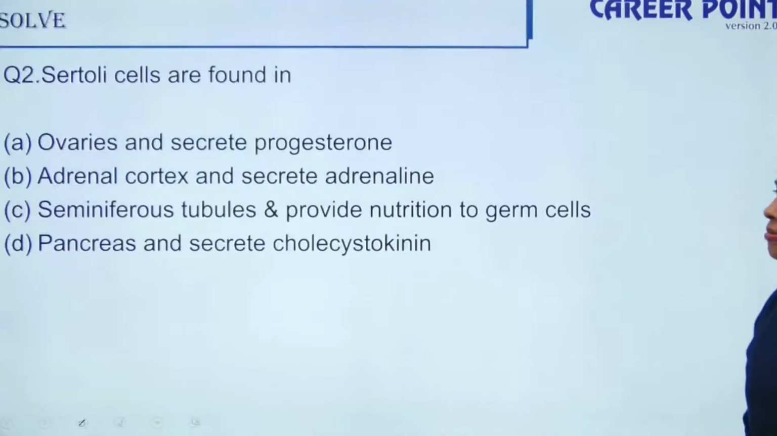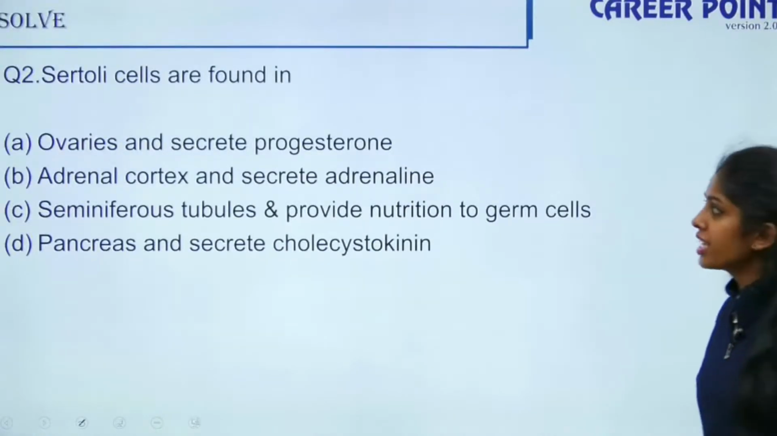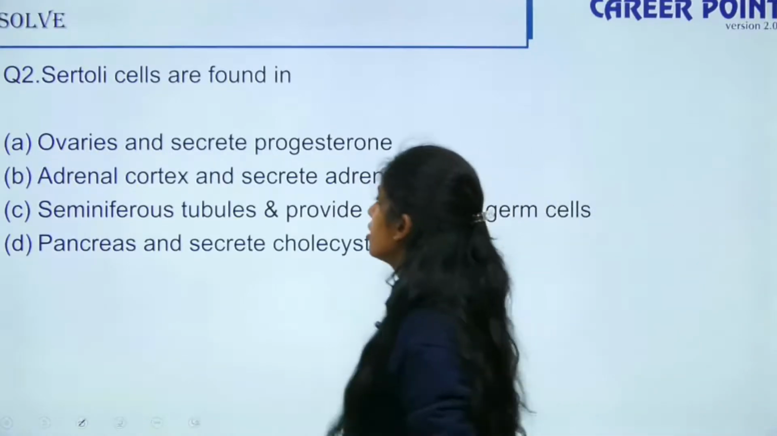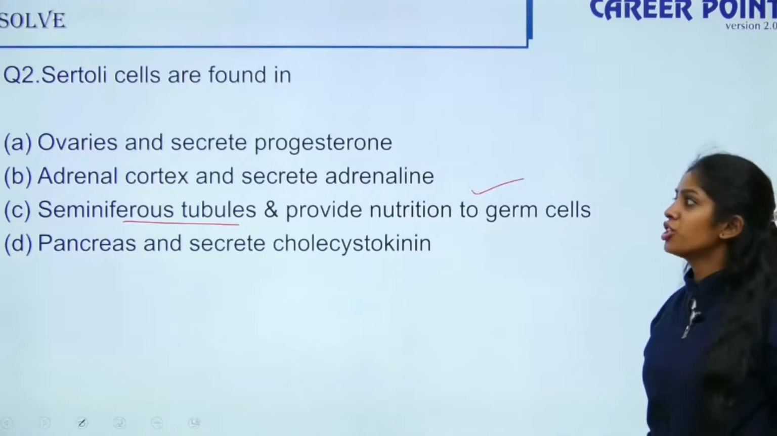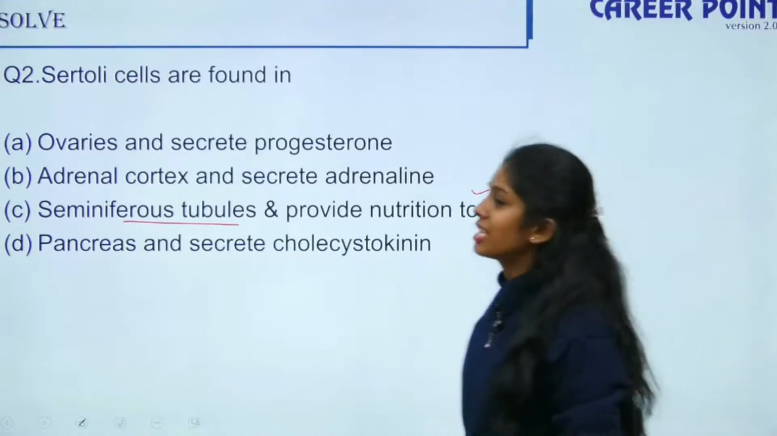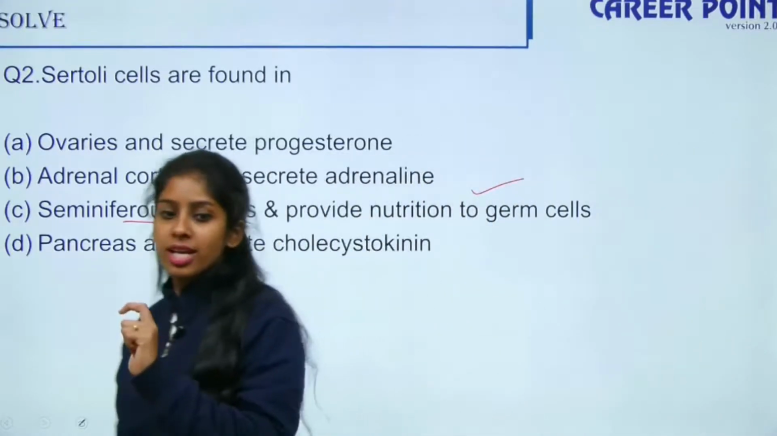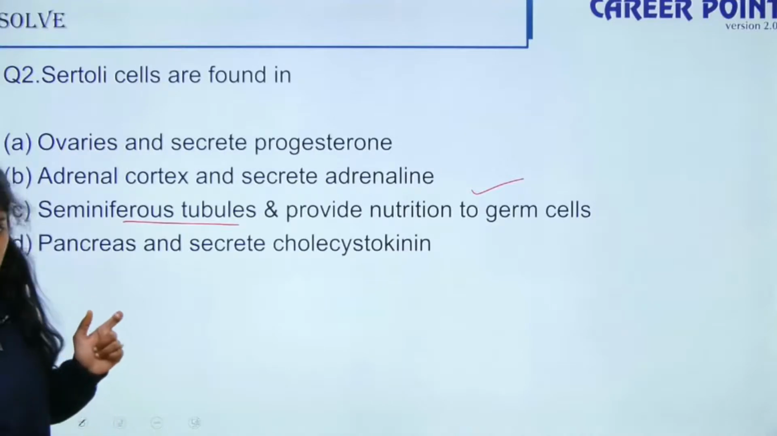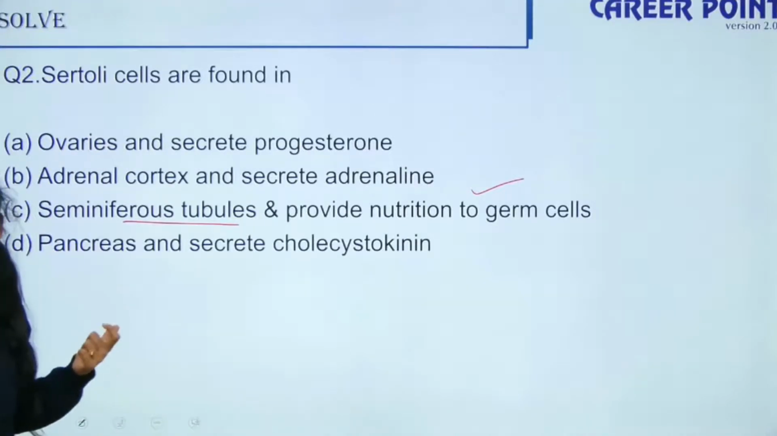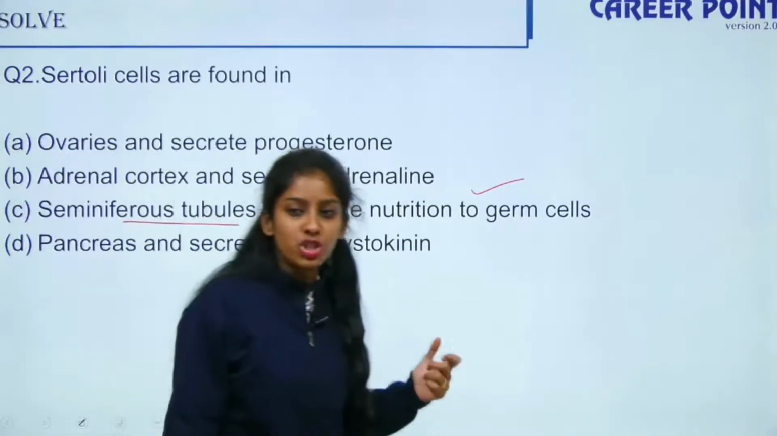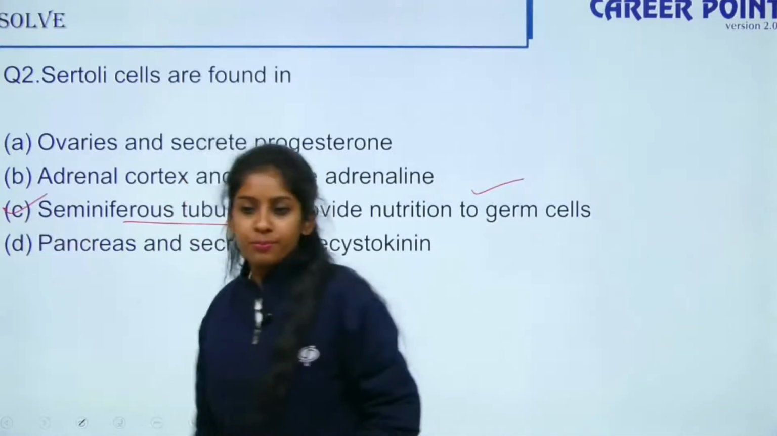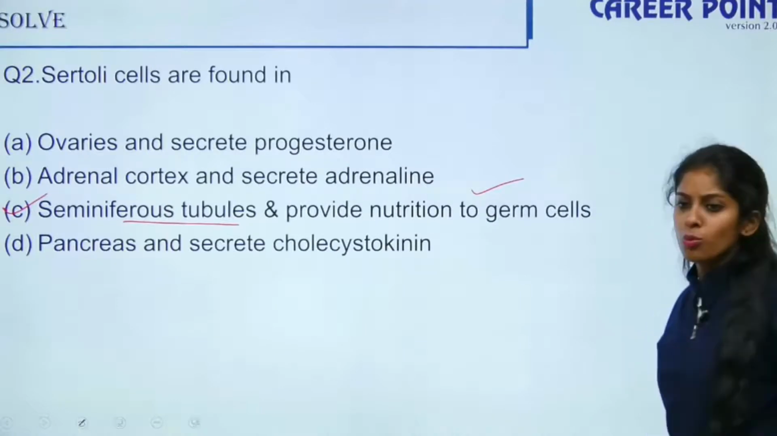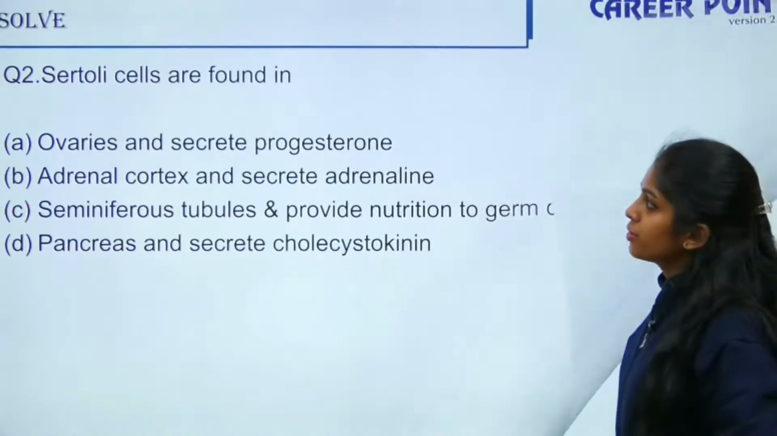Question number 2, Sertoli cells are found where? In the ovaries and secrete progesterone. It is found in your seminiferous tubules and they provide nutrition to your germ cells. Sertoli cells are the second type of cells found inside your seminiferous tubules and they nurse or provide nutrition to your growing germ cells. So here your answer is option number 3. Clear? So moving forward to question number 3.